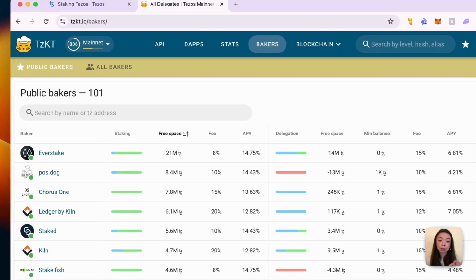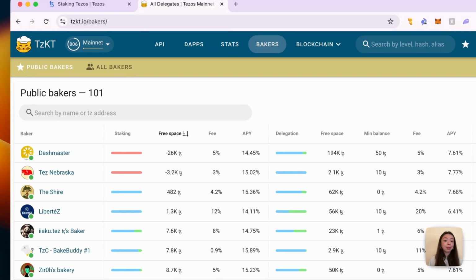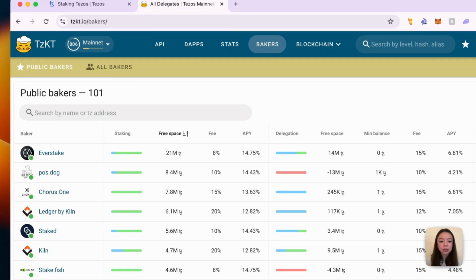Let's reorder the free space column. Now we can see we have some bakers that are overstaked. Remember the point about bakers not accepting or rejecting your stake? If you stake with a baker that's overstaked, which means they don't have the free space to accept your stake, your request will go through and your rewards will be impacted. So don't forget that. All right, let's go back to the original list.